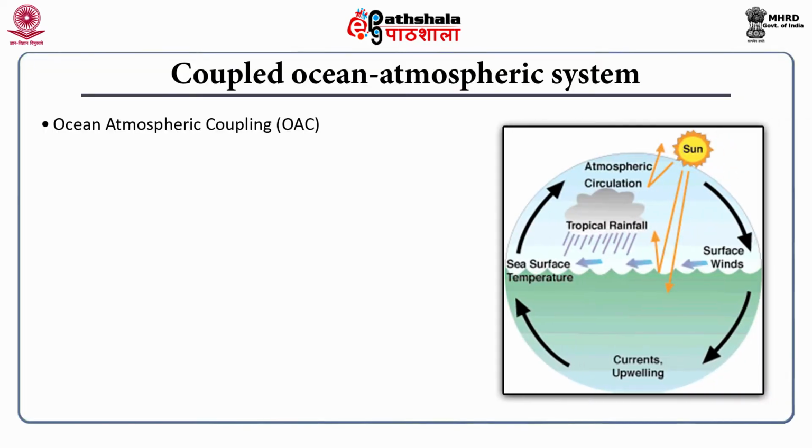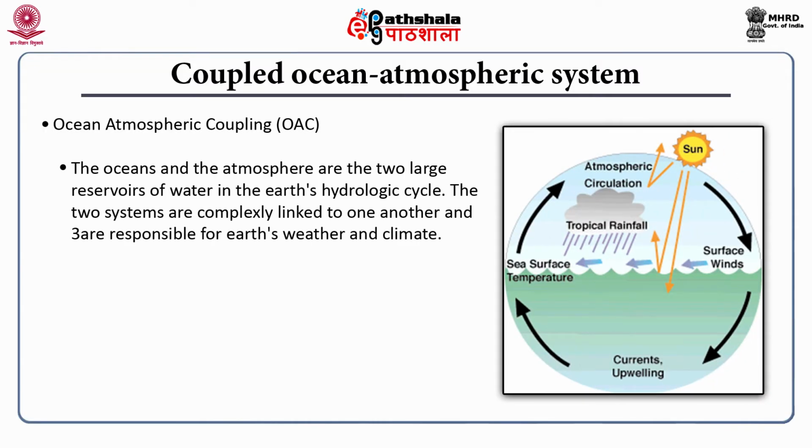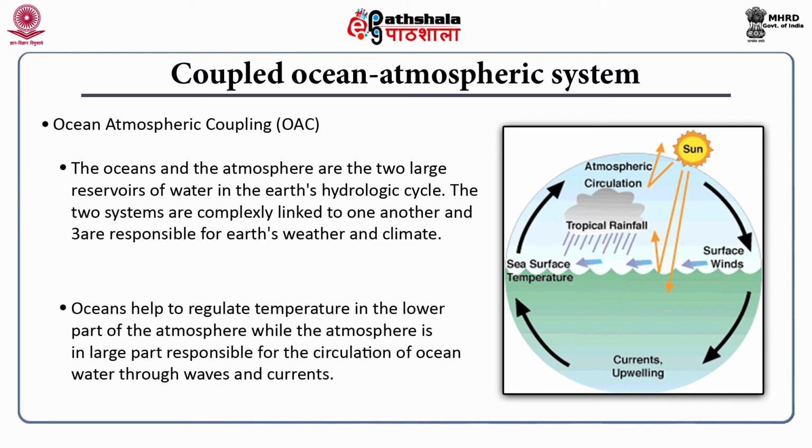Ocean atmospheric coupling. The oceans and atmosphere are the two large reservoirs of water in the Earth's hydrological cycle. The two systems are complexly linked to one another and are responsible for Earth's weather and climate. Oceans help to regulate temperature in the lower part of the atmosphere, while the atmosphere is in large part responsible for the circulation of ocean waters through waves and currents.